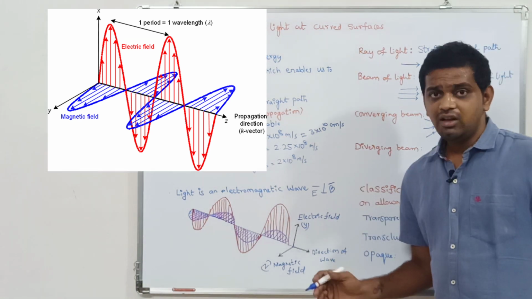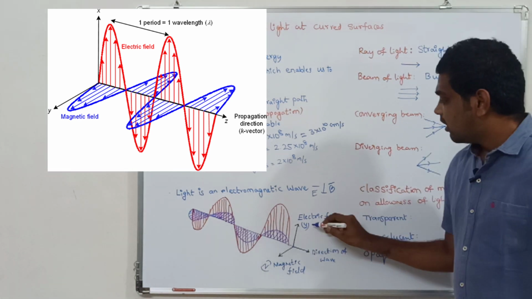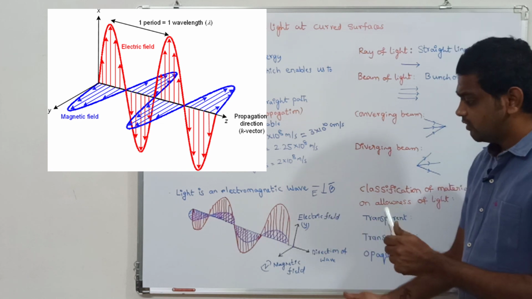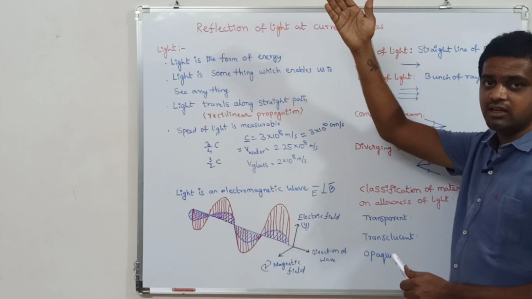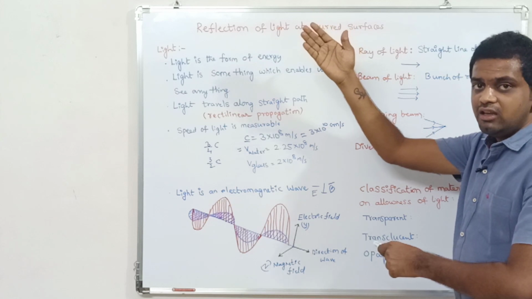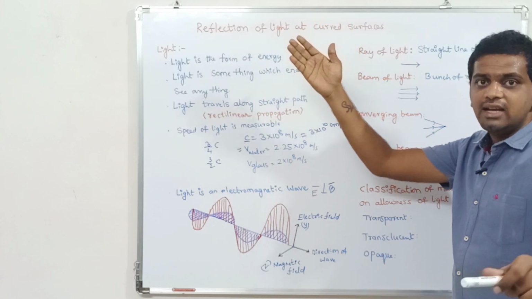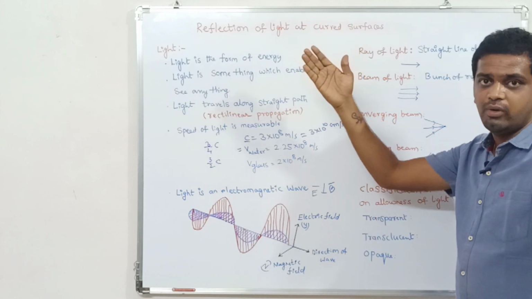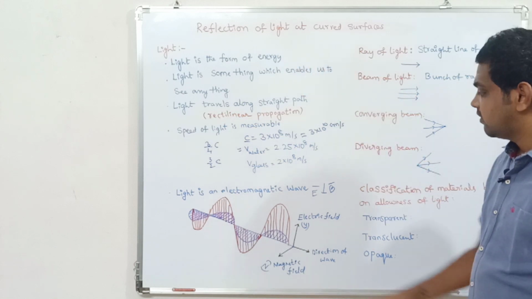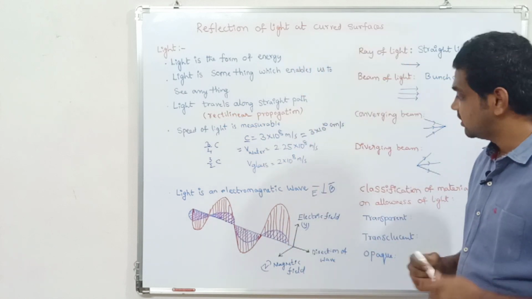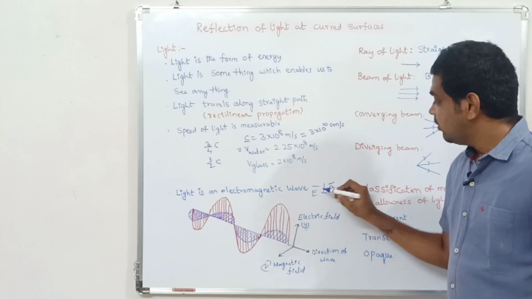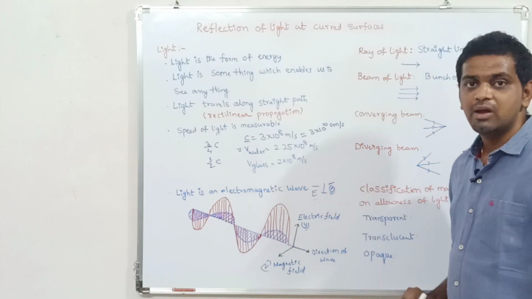The electric field along the y-axis is the vertical direction, and the magnetic field is directed along the z-axis, towards your eye. Then the direction of propagation of the wave is perpendicular to these two. In an electromagnetic wave, the electric field and magnetic field are both perpendicular to each other.